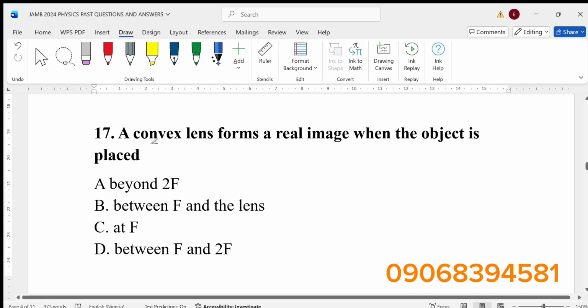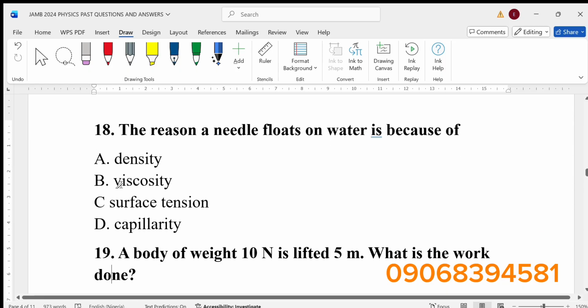All right, number 17. A convex lens forms a real image when the object is placed dash. I think I will make a video on lens and all the calculation, but the answer to this question is A. F there represents focal length.